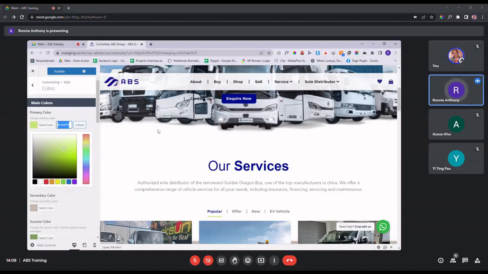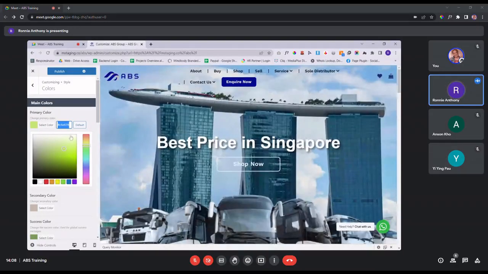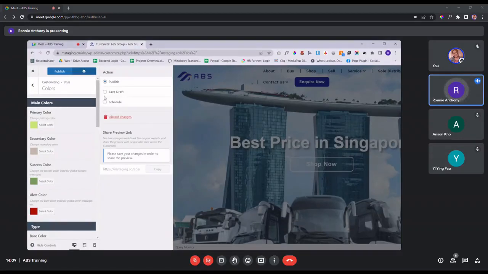And then once you're done with any edits that you want to make, you can click on this publish button. So when you click on the publish button, all the changes that you made are finalized. So let's say you don't want to finalize the changes just yet, you can click on this gear icon, and then you can click save draft. So when you click on save draft over here, this preview link will be generated.